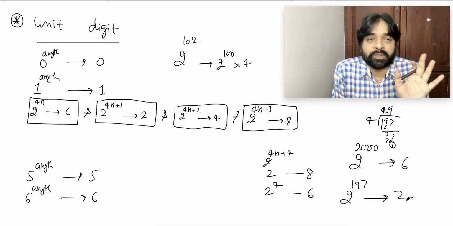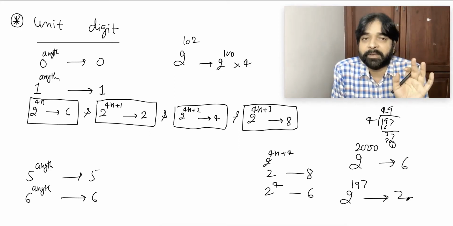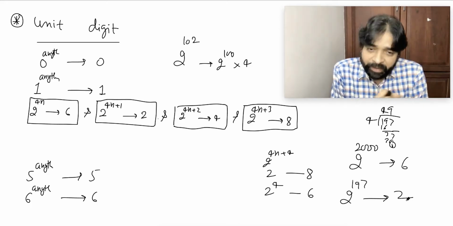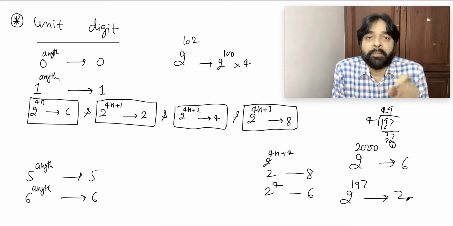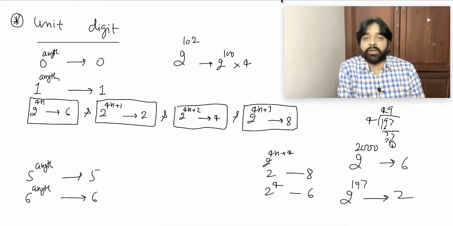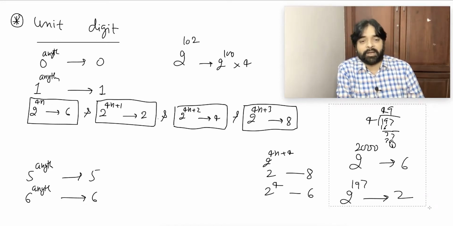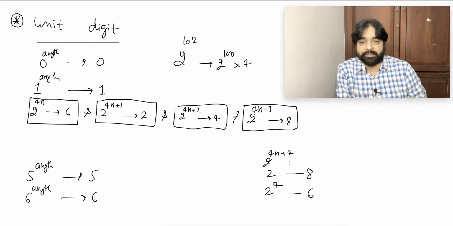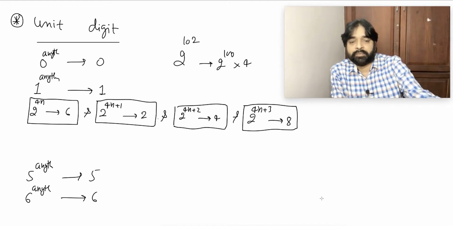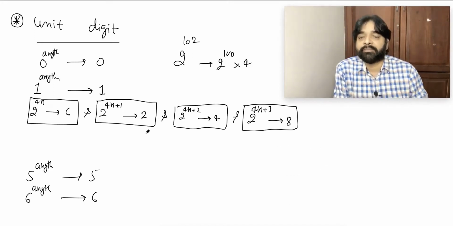People are not able to understand. Are you able to understand? If anybody is facing a problem, please let me know. This is not the binomial theorem, but I am just trying to introduce you to the meaning of unit place. For a single unit place they are asking, we don't require the binomial theorem. We can tell easily, it will not be a big issue. But they will not ask it that way, don't worry.